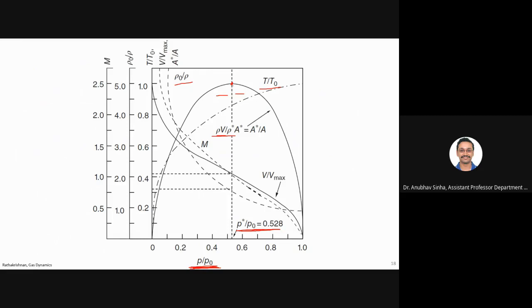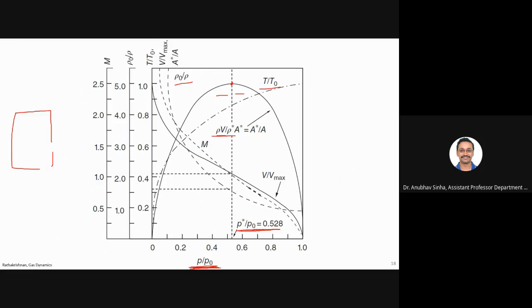Can anyone tell me why? Why should I get a maximum if I keep on increasing or decreasing the pressure? Shouldn't I see an increase in mass flow? Why is a maximum coming? Can anyone explain? Let us say I keep on decreasing the pressure. So we have a tank, and some leakage is there.